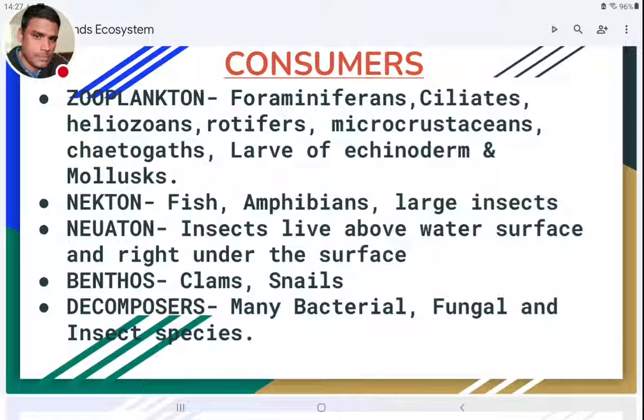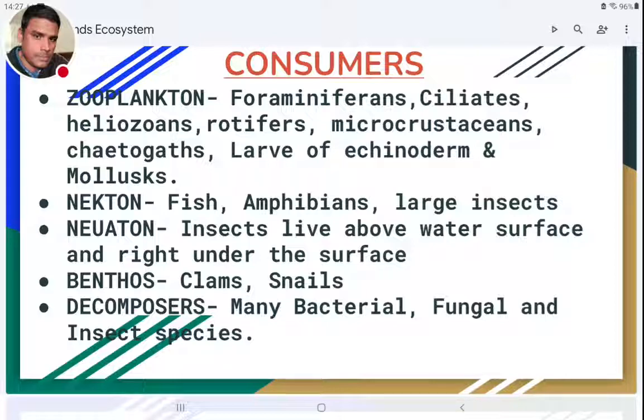If they lie under the water surface, they are called endoneuston. So epineuston and endoneuston will be there. Different types of insects of the neuston type also will be there in these wetlands.